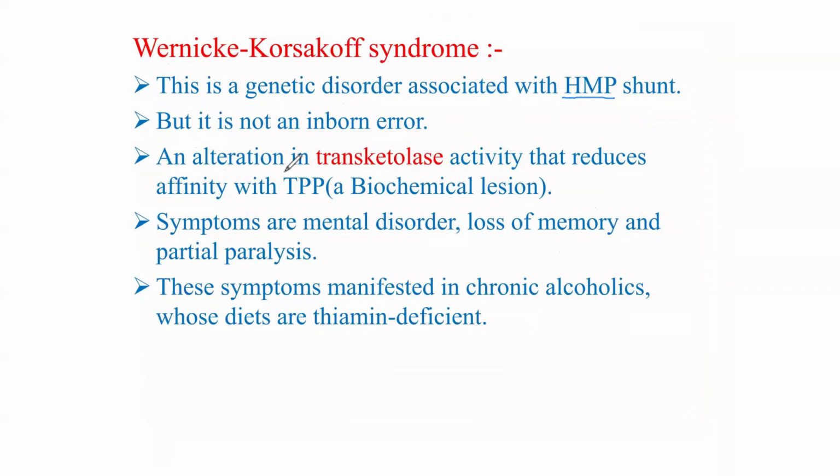It is due to alteration in the transketolase enzyme. Remember, in the non-oxidative phase of the pentose phosphate pathway, we have an enzyme called transketolase, and its activity reduces the affinity for TPP, thiamine pyrophosphate. The symptoms are mental disorder, loss of memory, and partial paralysis.